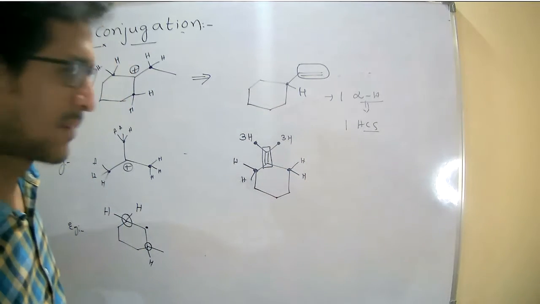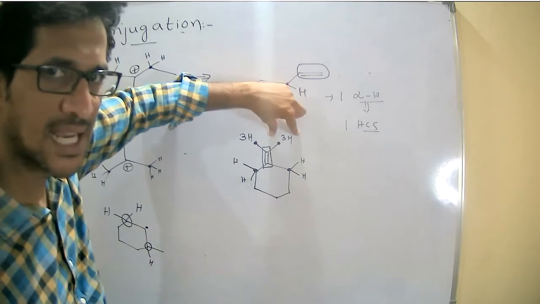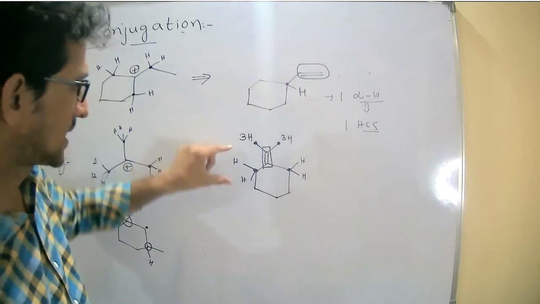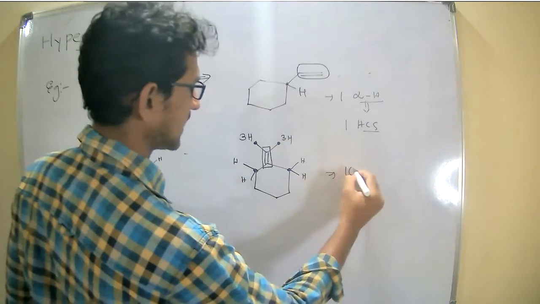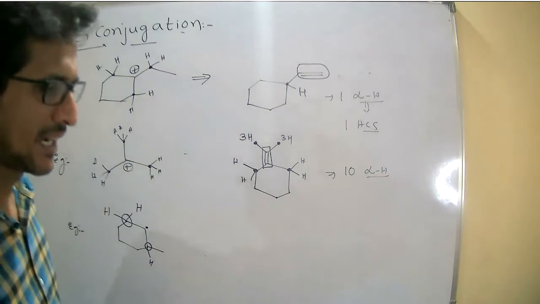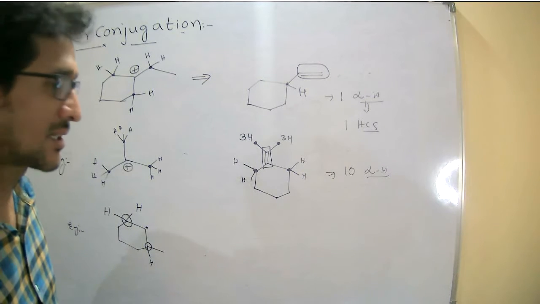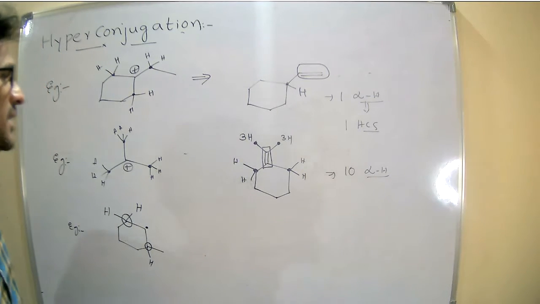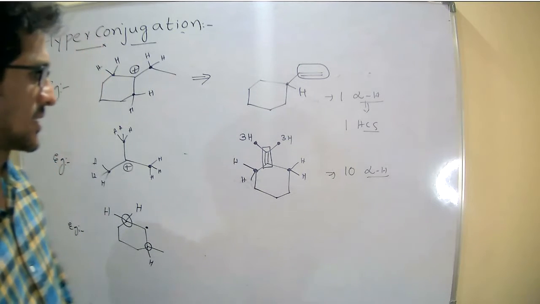Now tell me how many alpha hydrogens are present here? 3, 3, 6, 8, 10. It contains 10 alpha hydrogens. Once it contains 10 alpha hydrogens, it shows 10 hyperconjugated structures, right?